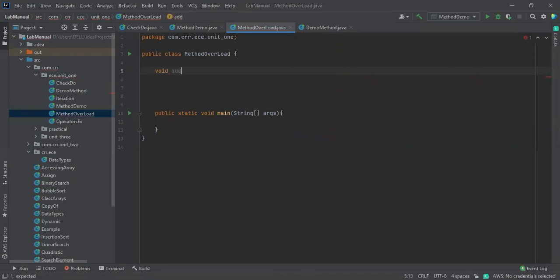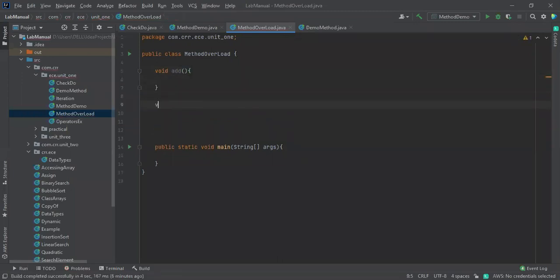Addition. We are going to think about addition right now. Okay, there is a block, and again I'm going to take one more method, add, with the same name. How will the overloading concept occur? The name of the method should be the same.